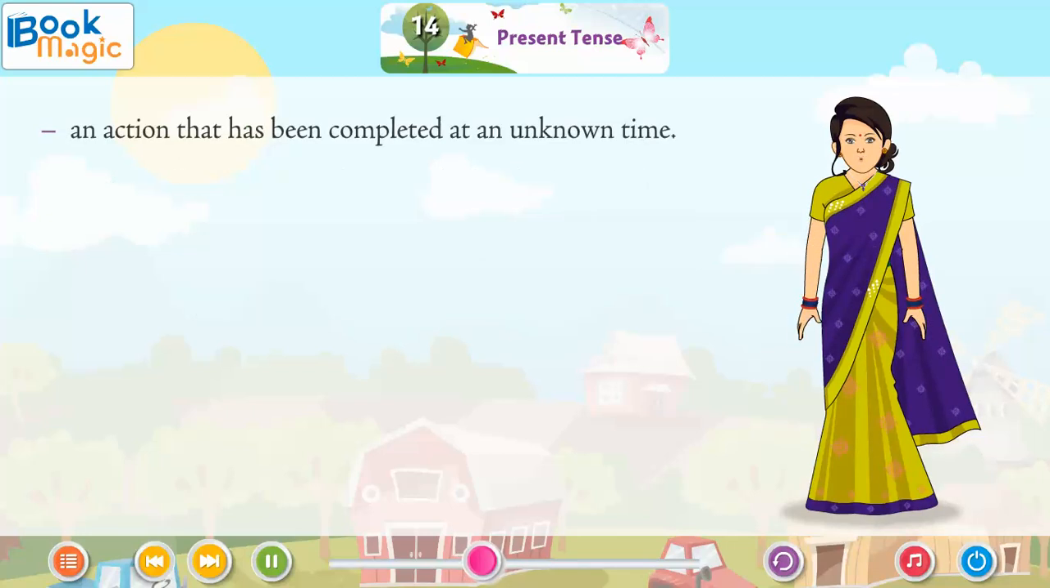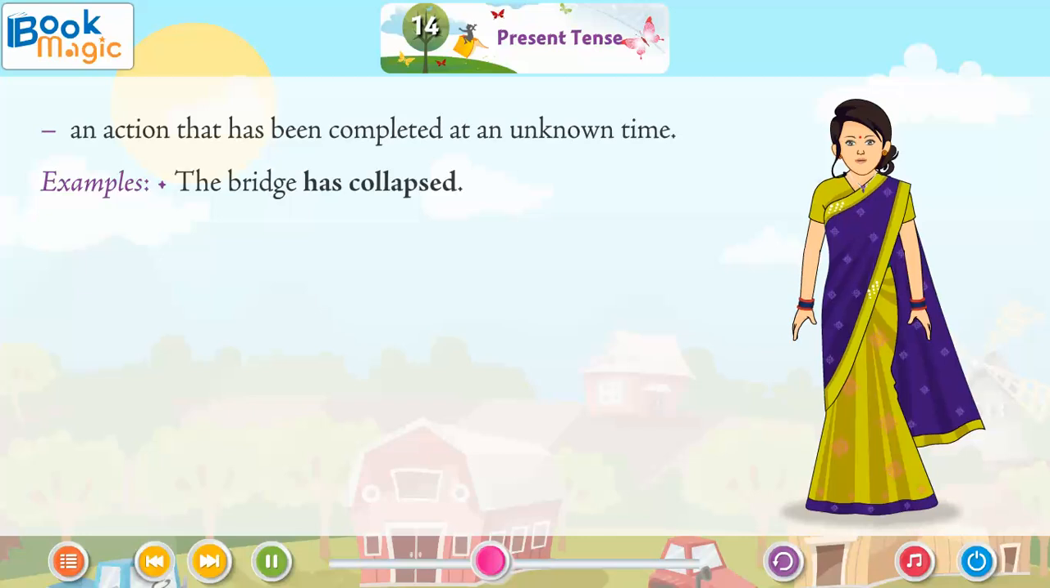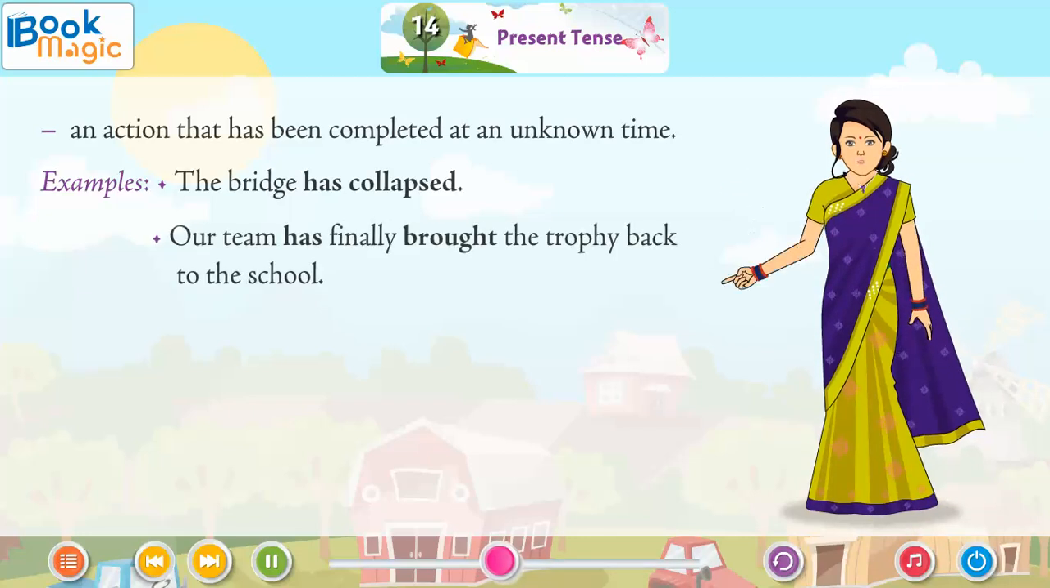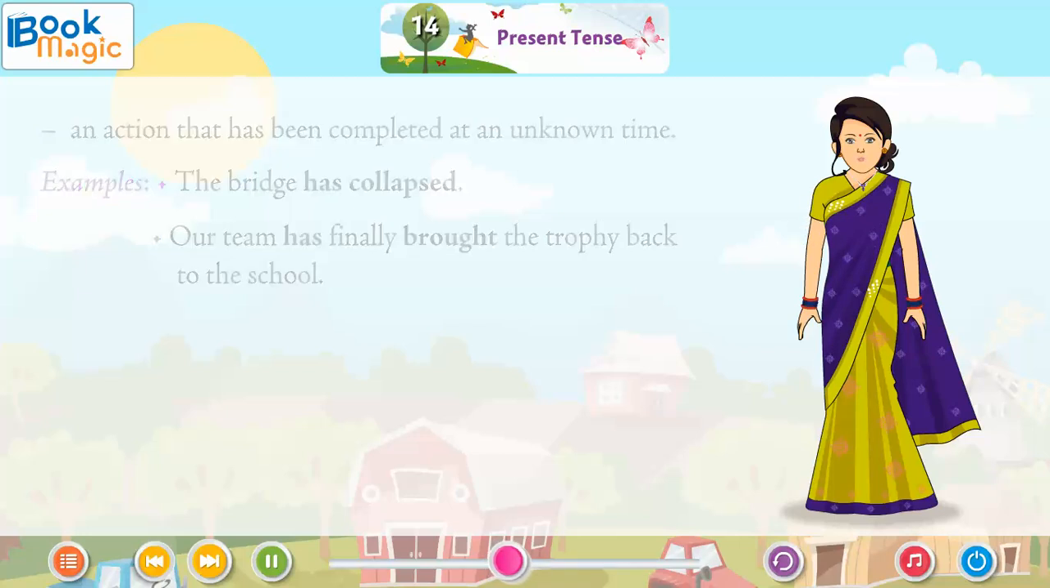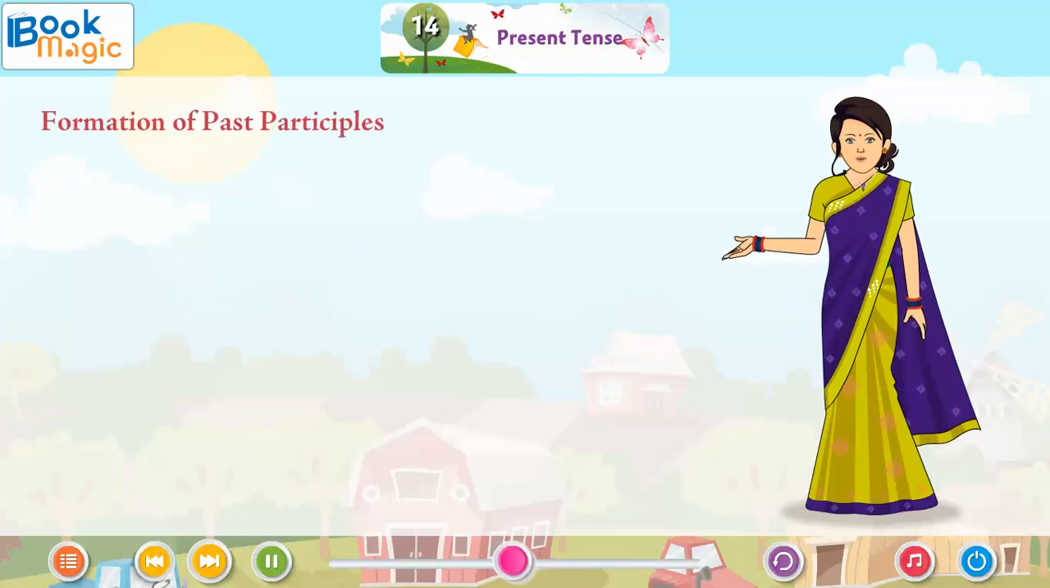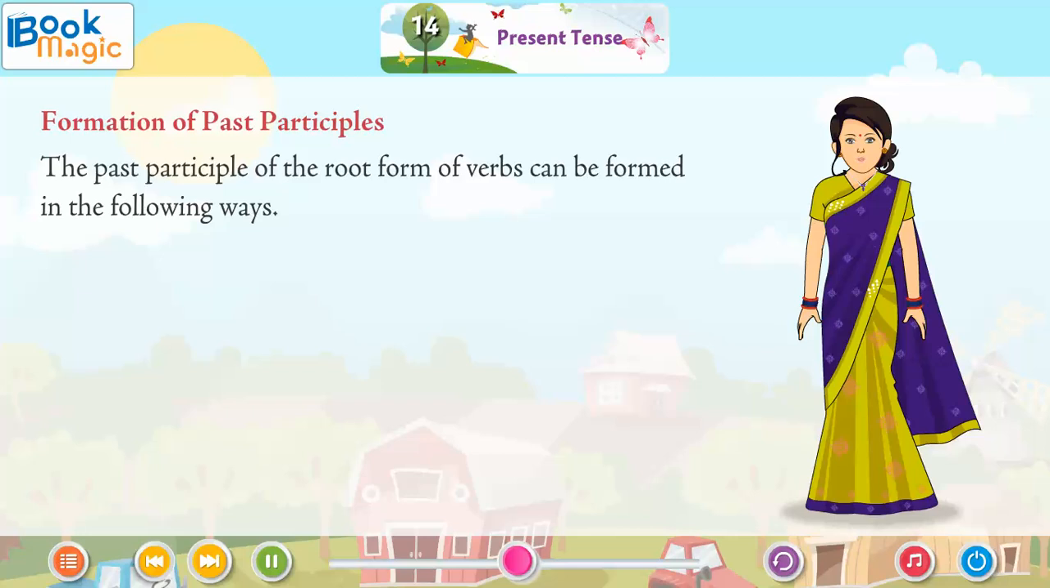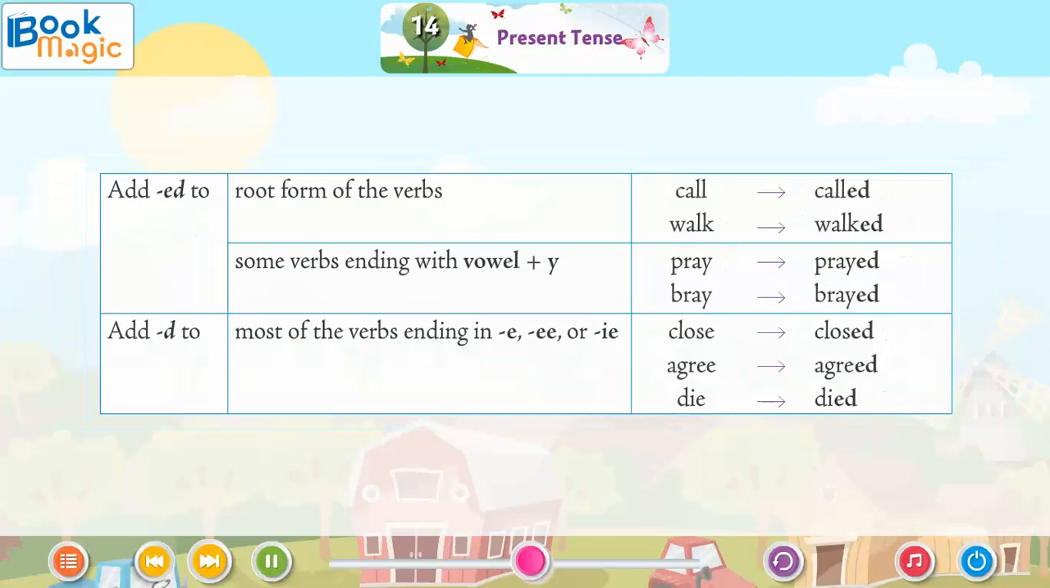An action that has been completed at an unknown time. Examples: the bridge has collapsed. Our team has finally brought the trophy back to the school. Formation of past participles. The past participle of the root form of verbs can be formed in the following ways. Add ed to the root form of the verbs.